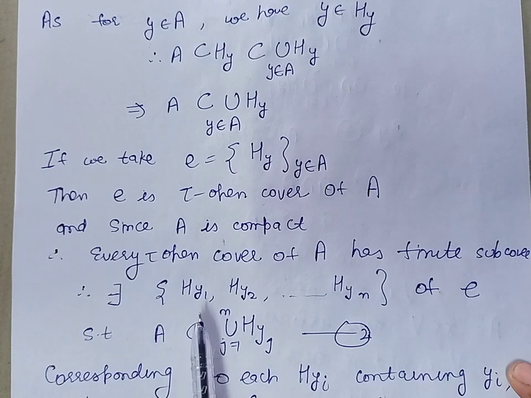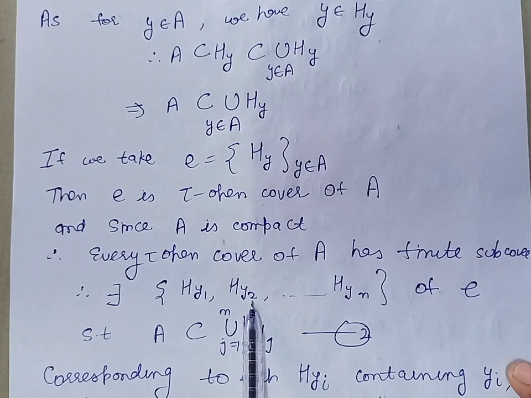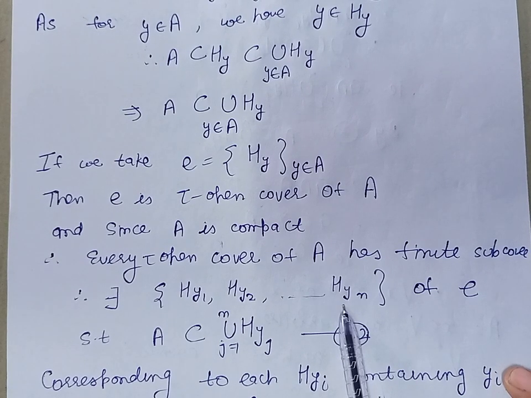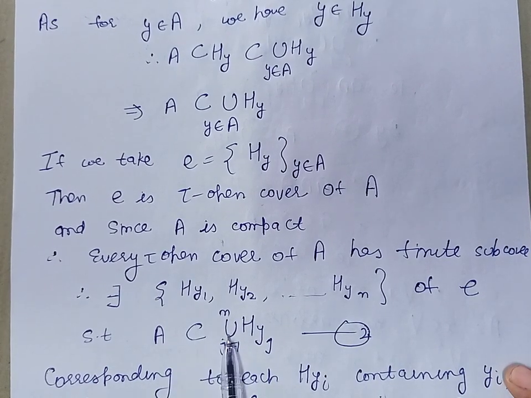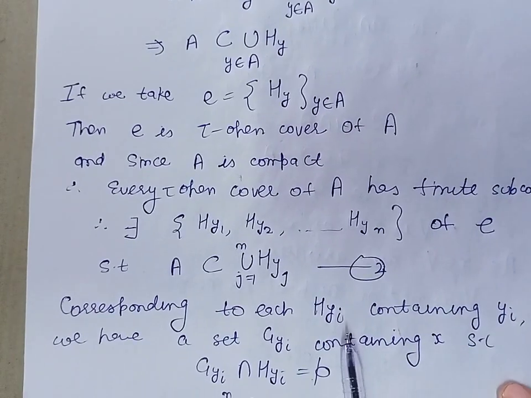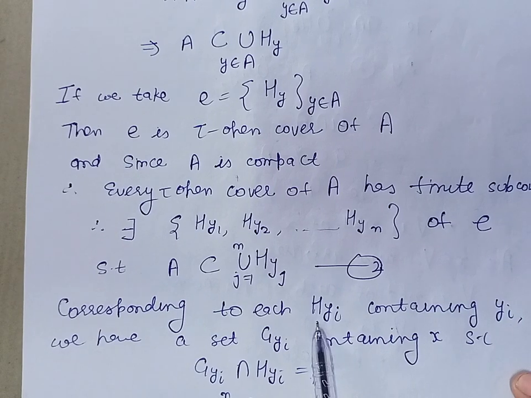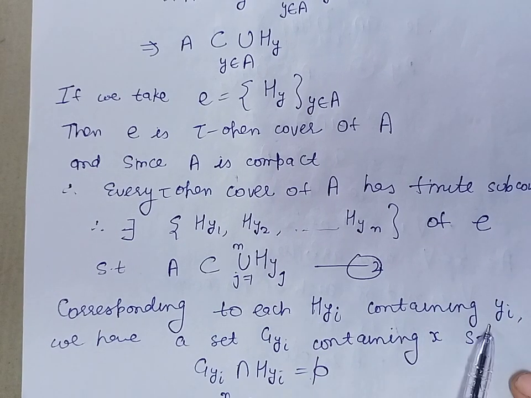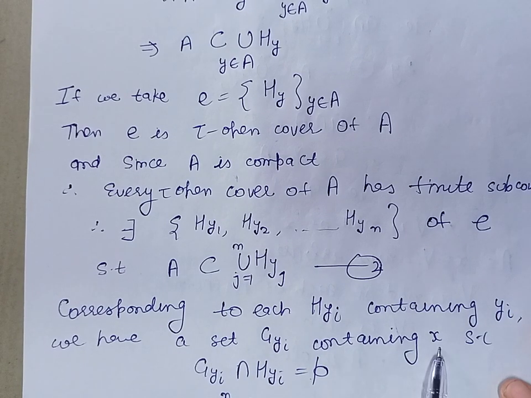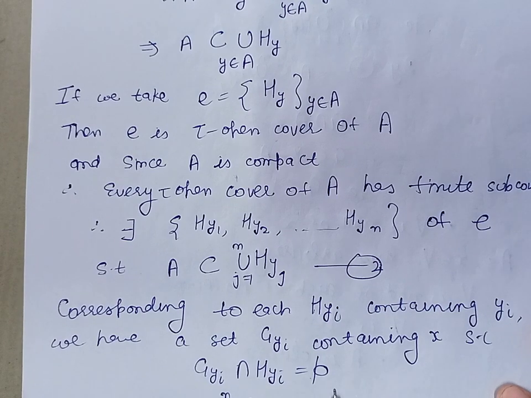That finite subcollection consists of the members HY1, HY2, HY3 and so on. The last member is HYN, and A is contained in the union of these members. Now, corresponding to each HYI which contains the point YI, let us take the set GYI containing the point X, such that these two sets are disjoint.